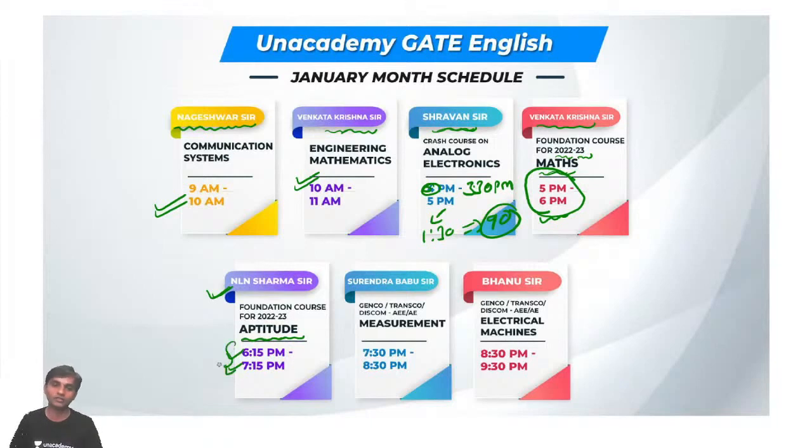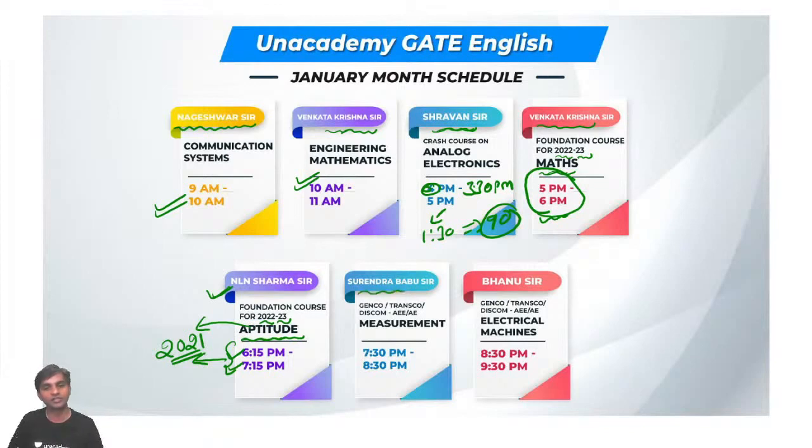Though it is targeting 2022 and 2023, aptitude is common for everybody, so students of 2021 can also listen to sir's class.